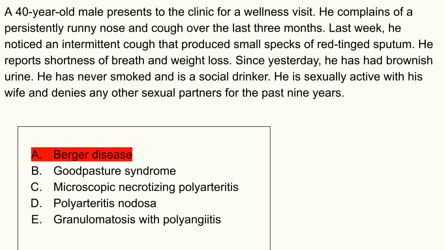Second, for Berger's disease to be correct, the patient should have mild symptoms, no complaints except for isolated and intermittent tea-colored urine, usually in a young, healthy male. In our case, we're looking at a 40-year-old patient with pulmonary involvement. Berger's disease is easy to eliminate.